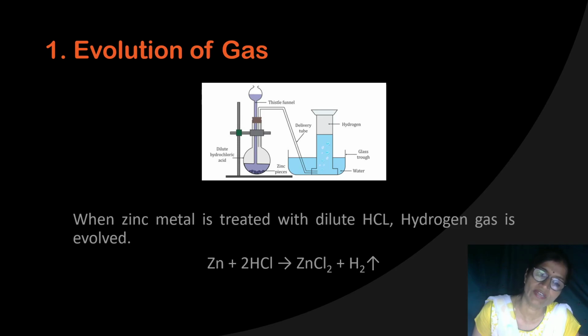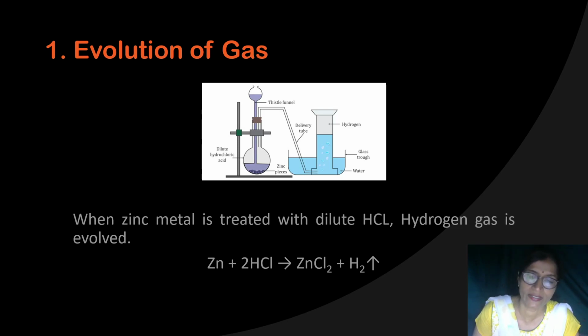How will you identify hydrogen sulfide gas, students? I think you probably know. Yes, it has the smell of rotten egg. How can you identify hydrogen gas released in a reaction? Yes, it will burn with a pale blue flame and a pop sound.